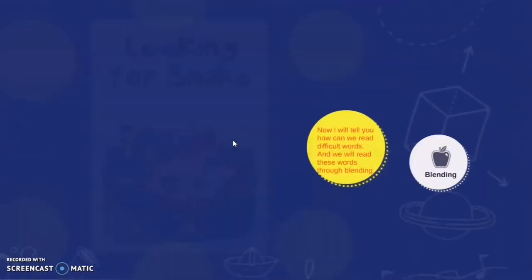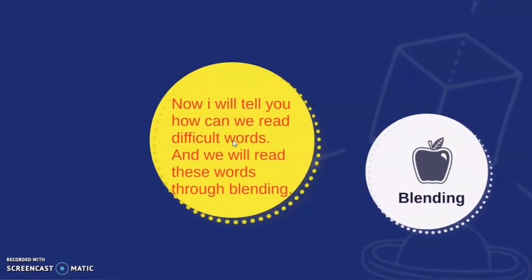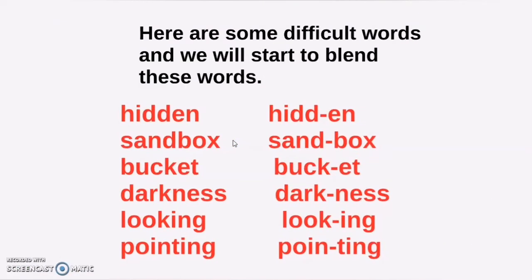After this I will tell you about blending. Now I will tell you how we can read difficult words, and we will read these words through blending. Here are some difficult words and we will start to blend these words. The first word is hidden. Hidden. This is a two-syllable word and we will read this word in two parts. Hidden.